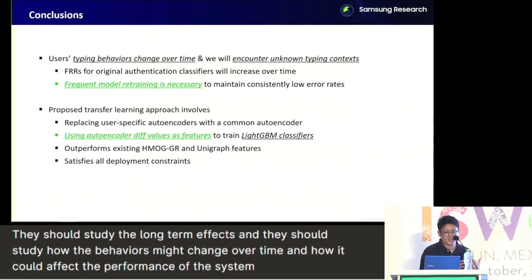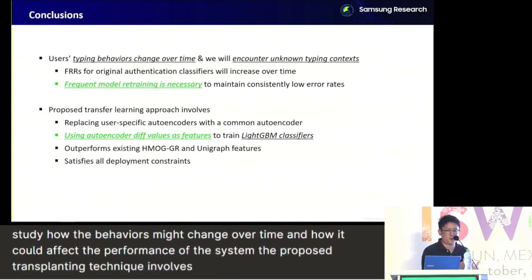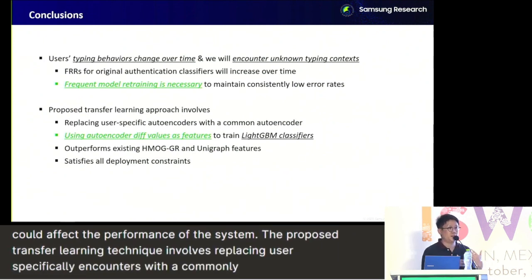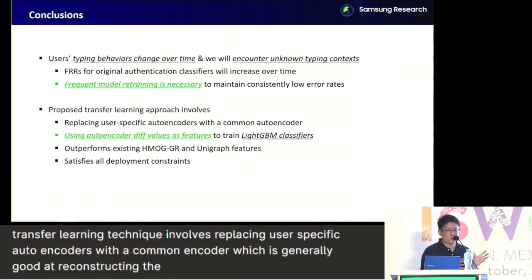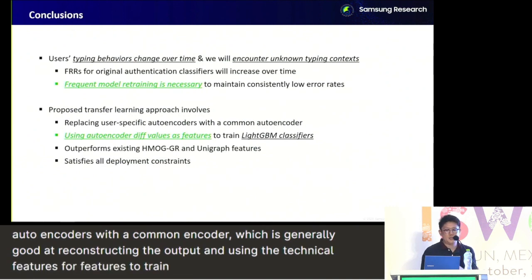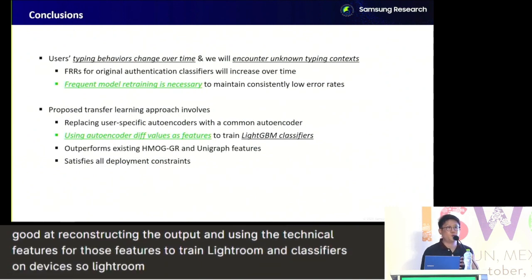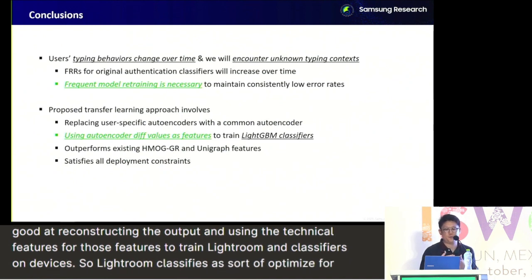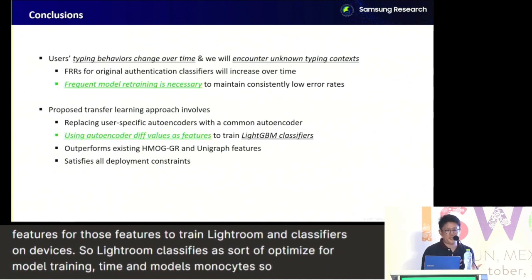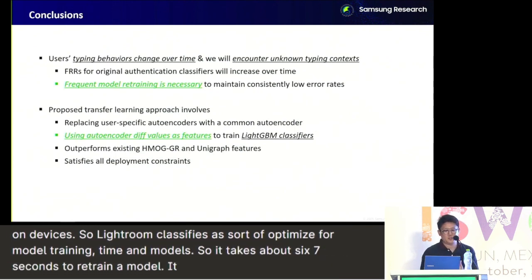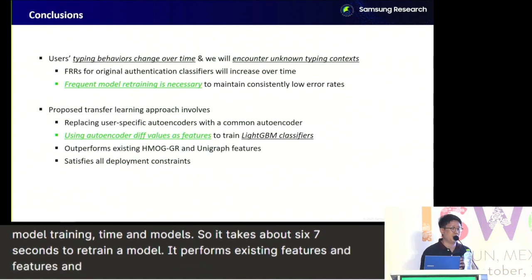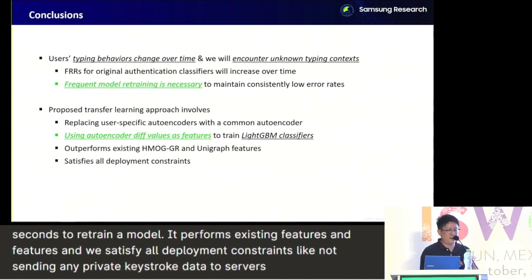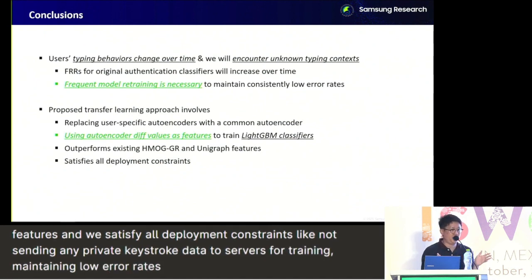The proposed transfer learning technique involves replacing user-specific autoencoders with a common autoencoder, which is generally good at reconstructing the output, and using the autoencoder diff values as features to train LightGBM classifiers on devices. LightGBM classifiers are optimized for model training time and model size, so it only takes about 6-7 seconds to retrain a model. It outperforms existing HMOGR features and UniGraph features. And we satisfy all deployment constraints, like not sending any private keystroke data to servers for training, maintaining low error rates, and not training any complex models on devices.